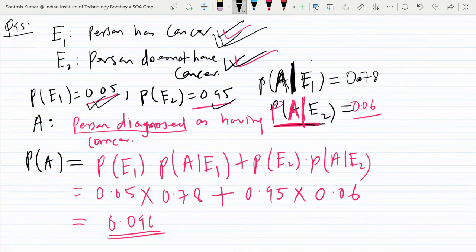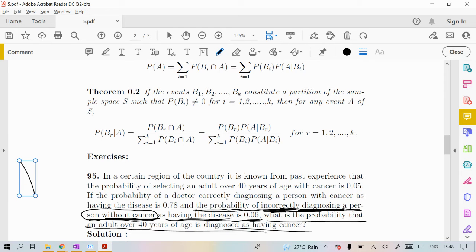Okay, so this you get. Now, this is the probability that any person you select randomly is diagnosed as having cancer. This is the probability. Now, come to the next question.